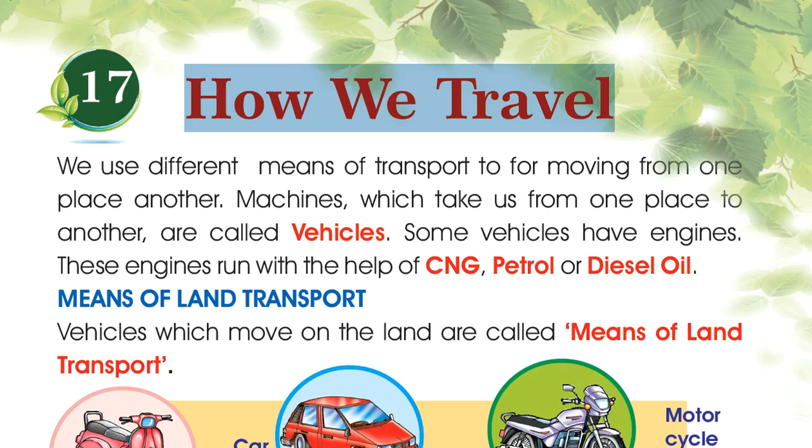For movement on water, we use ships, steamer and boat. Aeroplane and helicopters are means of air transport. Let us learn about all these in detail.